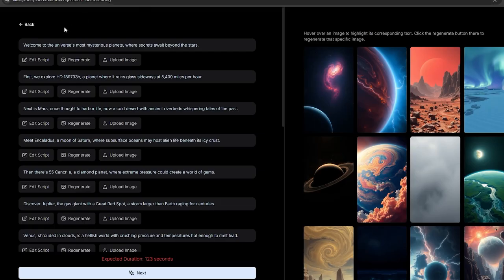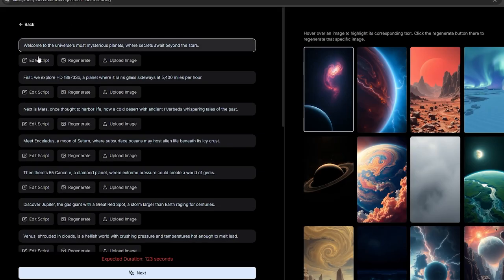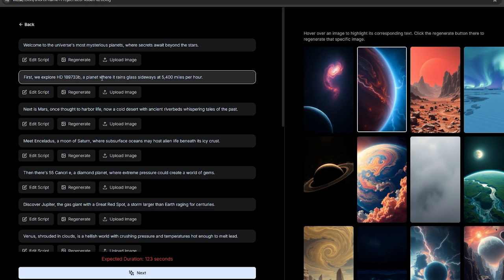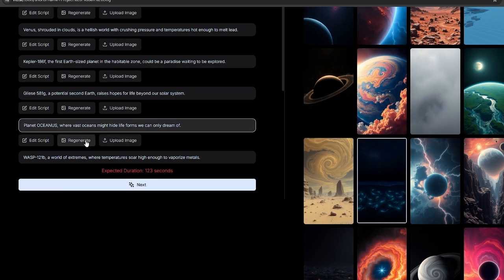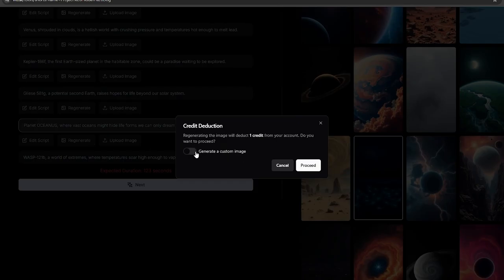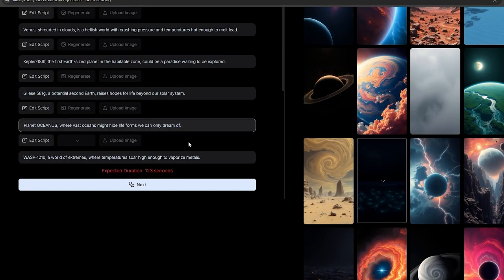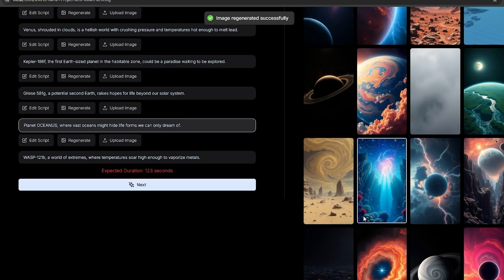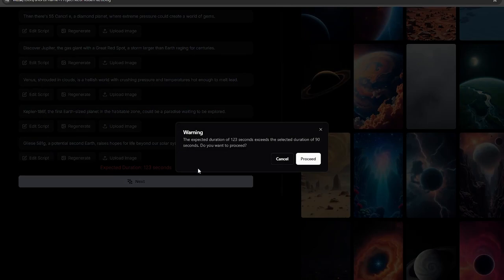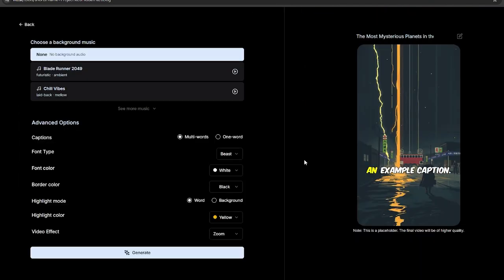Then you will come to this page. As you can see here, we have our video script and relevant images to represent that part. Here, you can edit the script if you want. And most importantly, if there are any image generations that you don't like, you can regenerate those images. I want to change this image. So let's regenerate it and get a new one. So just like this, you can edit these images. And when you are done with that, click this next button and you will come to this page.